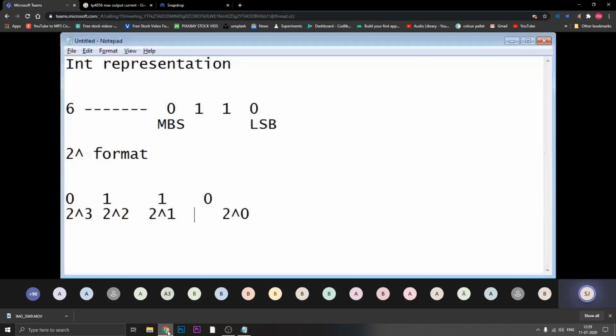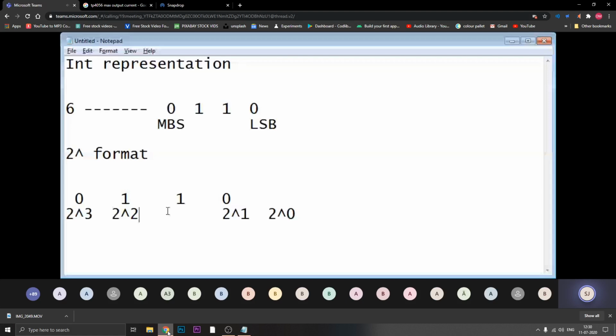Okay, are you getting what I am trying to say? 2 raised to 0, from LSB to MSB, you are assigning the values to each bit. This is 2 raised to 0, this is 2 raised to 1, this is 2 raised to 2, and this is 2 raised to 3. So this is nothing but the representation that is happening.